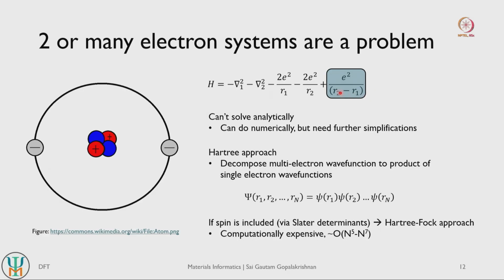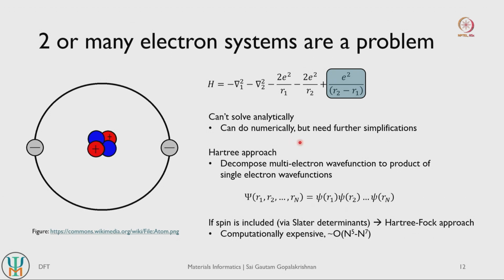So R2 minus R1 basically refers to the relative distance between the two electrons, and as one electron updates its distance, the second electron will also update its distance, which will affect once again the distance of the first electron and so on, right. So if you think about it, this is a very recursive problem. Whenever this electron moves, it also affects the motion of this electron, and whenever this electron moves, it also affects the motion of this electron. Since this has a recursive cause and effect playing out, we simply cannot solve it analytically, but